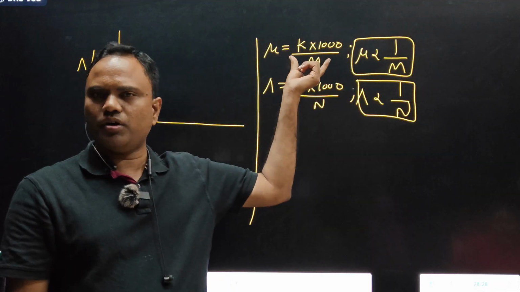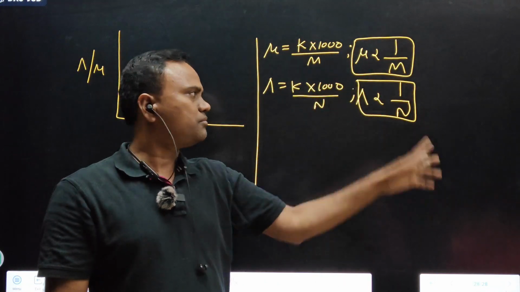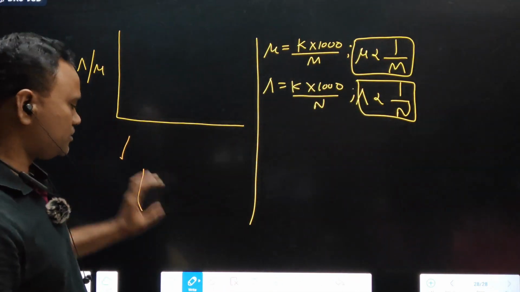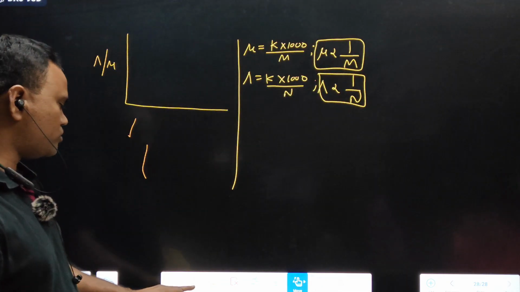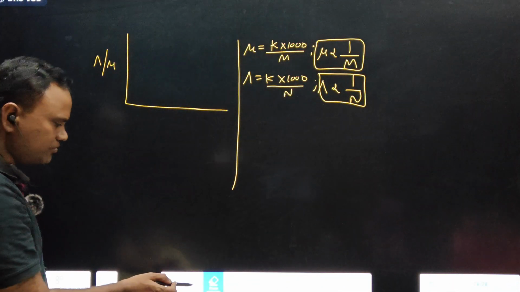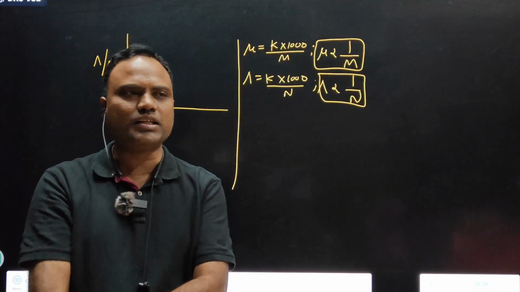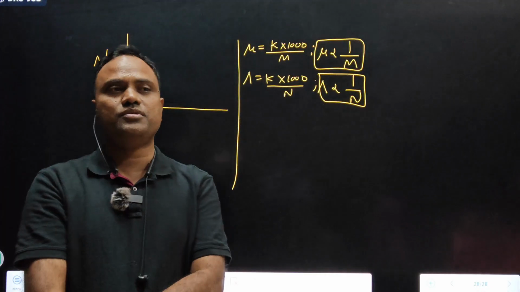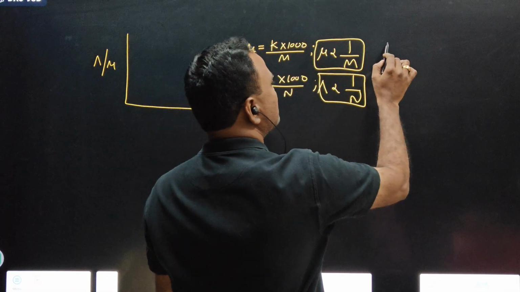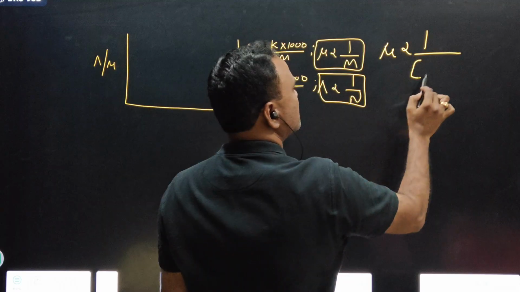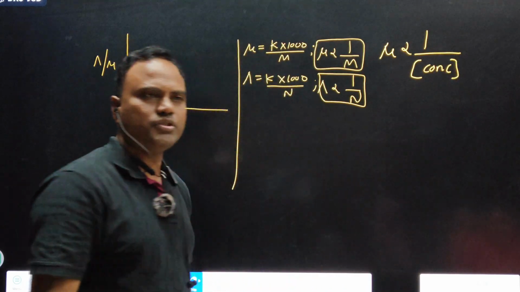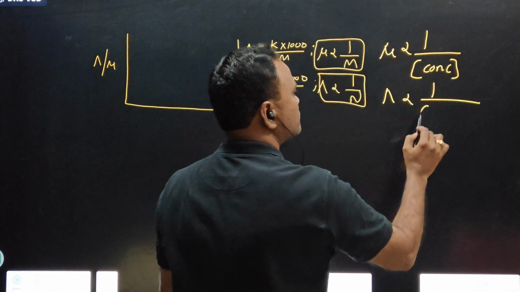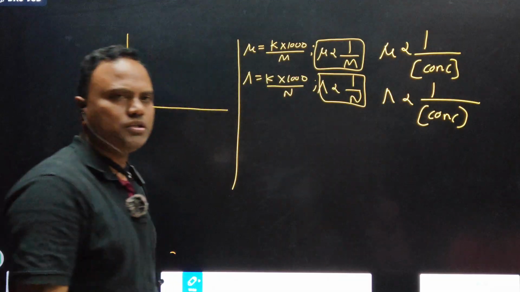This is the formula. Based on this formula we can derive the relation. Can we write like this? Mu is inversely proportional to M. What is M? Molarity. What is N? Normality. What are these, molarity and normality? Concentration terms. So can we write like this? Mu is inversely proportional to concentration. Lambda is inversely proportional to concentration.